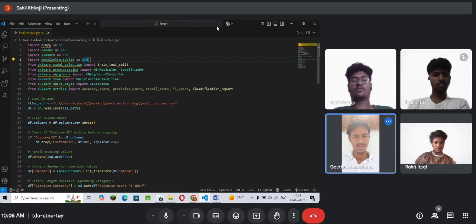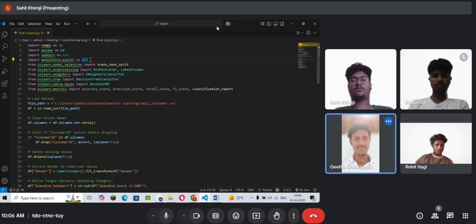Next line, from sklearn.metrics import accuracy_score, precision_score, recall_score, f1_score, classification_report. These functions are used to evaluate the model's performance. The accuracy score measures the overall accuracy. Precision score measures the precision of positive predictions. Next, recall score measures how well the model identifies positive instances. And next, F1 score is the harmonic mean of precision and recall. And the classification report generates a detailed report of all classification metrics.